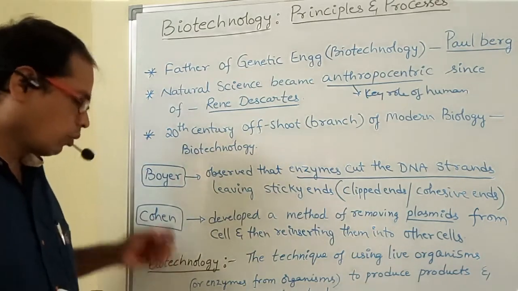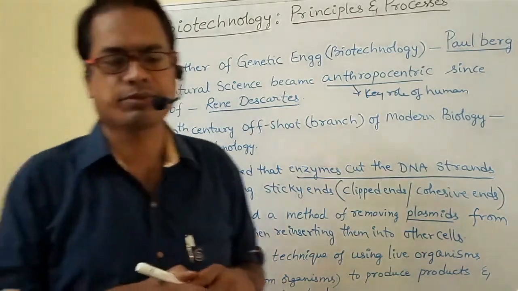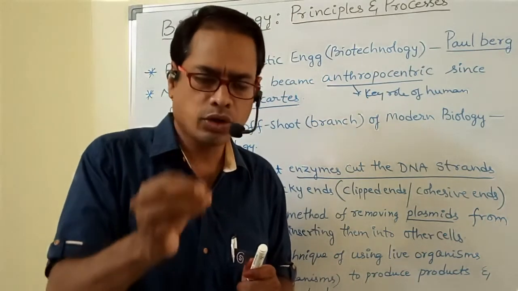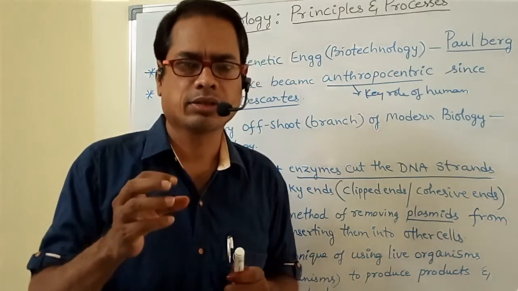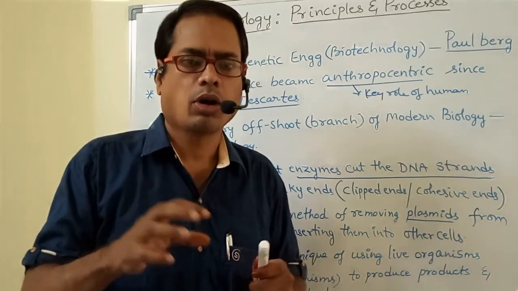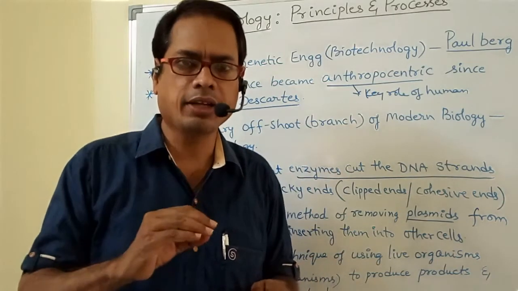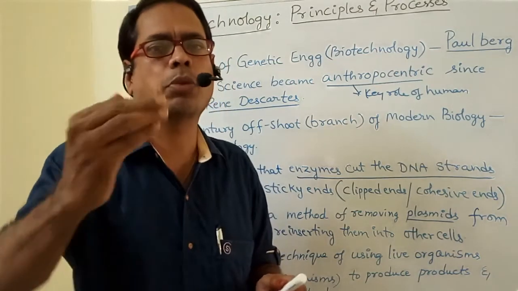What is biotechnology? By using cells, microorganisms, and cell parts, we make products and processes which are useful to human welfare.